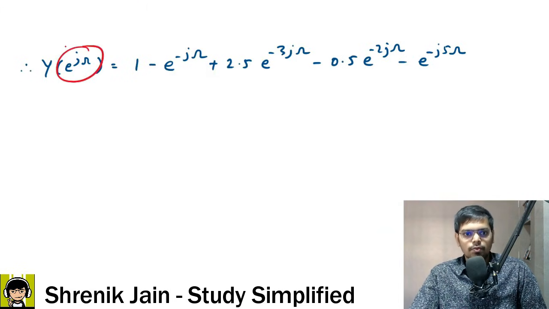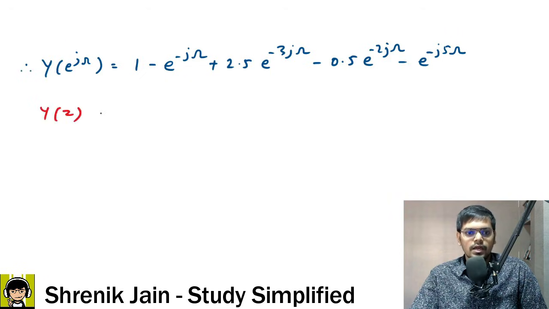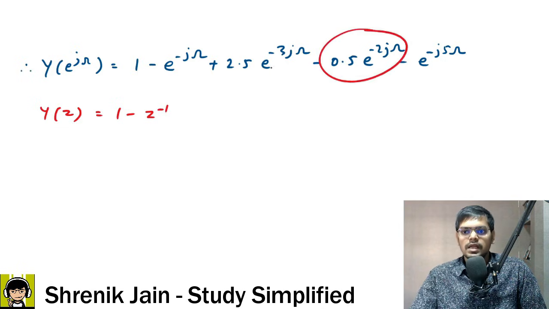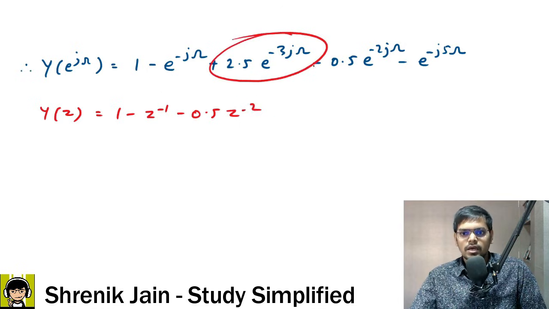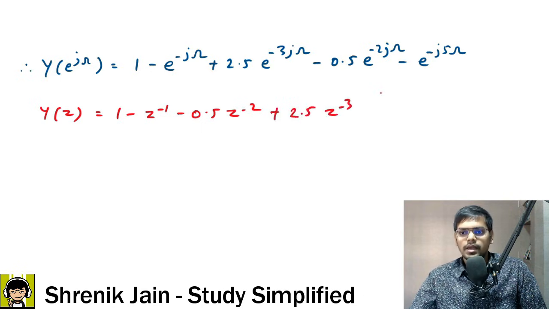e to the power j omega is replaced by z. If you do that, then Y of z is equal to 1 minus z to the power minus 1. Now take the next term, so minus 0.5 z to the power minus 2. Now take the next term, replace e to the power minus j omega by z, then plus 2.5 z to the power minus 3, and then finally we have minus, oops, not e, we need z, right? So z to the power minus 5.